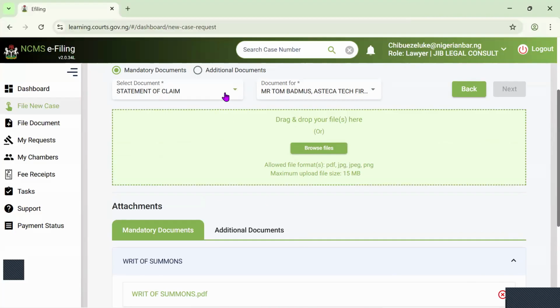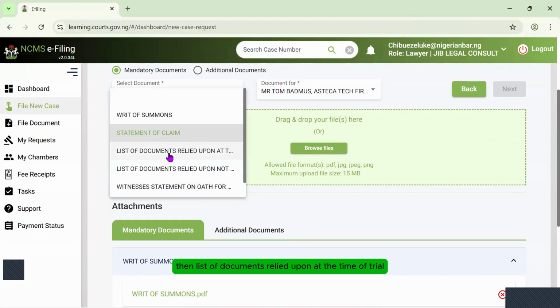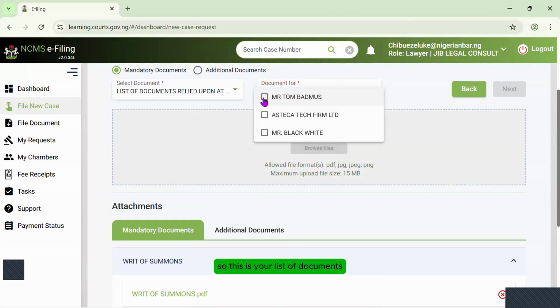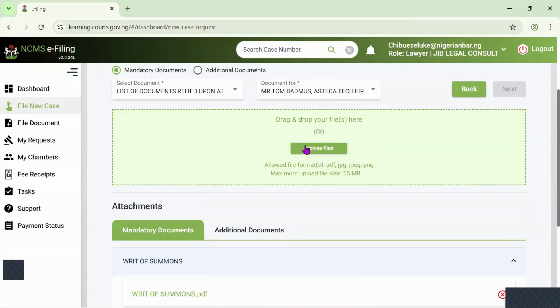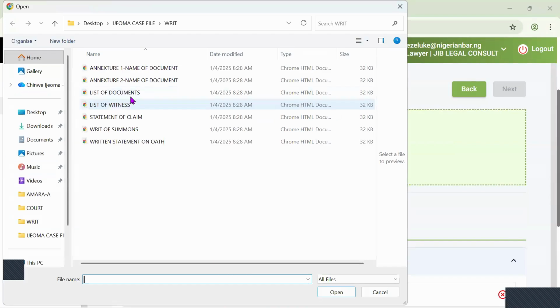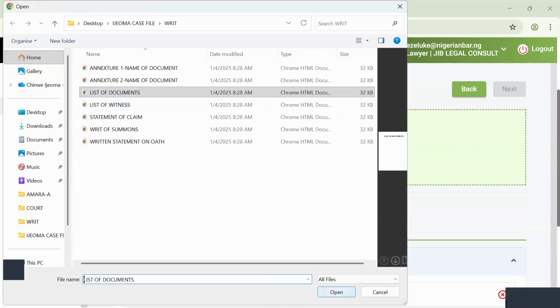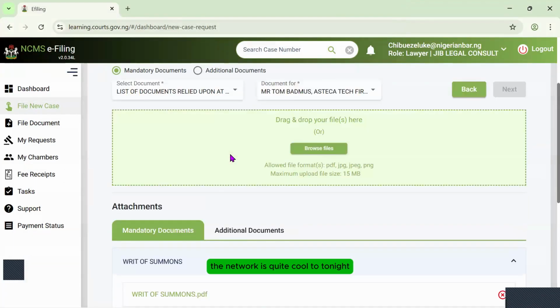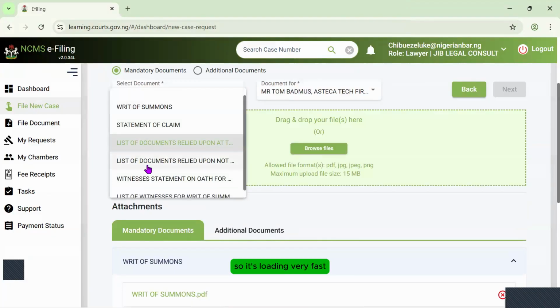Then list of documents relied upon at the time of trial. So this is your list of documents. You would have to go and pick it. We have list of documents here. List of documents is here. And then it has loaded. The network is quite cool tonight, so it's loading very fast.